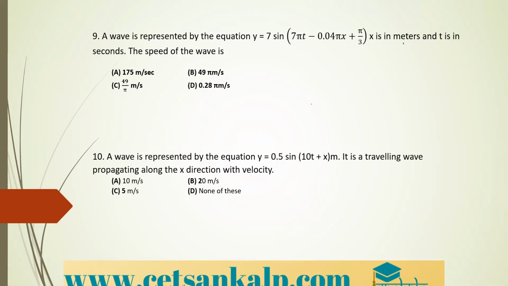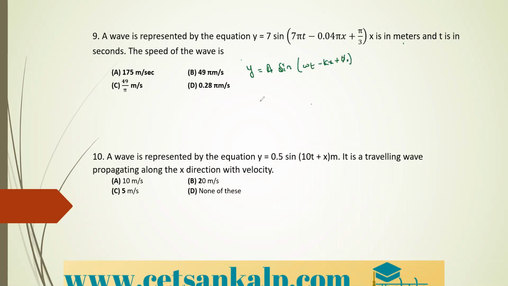Okay. Again, we can see the standard equation. So based on oscillation and waves, most of the sums are based on the comparison of the equation. So standard equation is what? That is y is equal to a sine omega t minus k x plus phi naught.